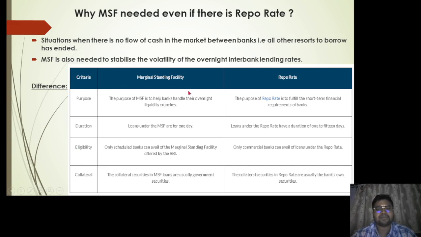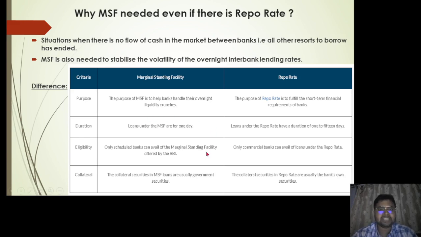What is the purpose of MSF? The purpose of MSF is to help the banks handle their overnight liquidity crunches, whereas the purpose of the repo rate is to fulfill the short-term financial requirements of the banks. Then what is the duration? The loans under MSF are usually for one day, on an overnight basis, whereas the repo rate has a duration of 1 to 15 days.